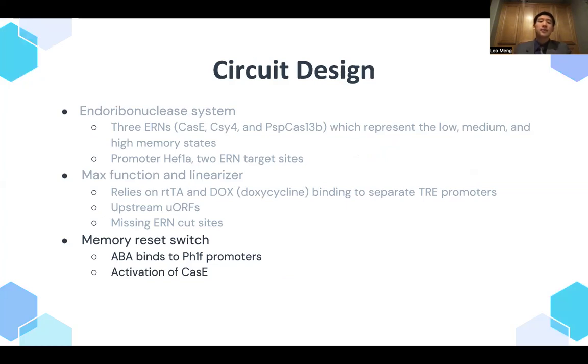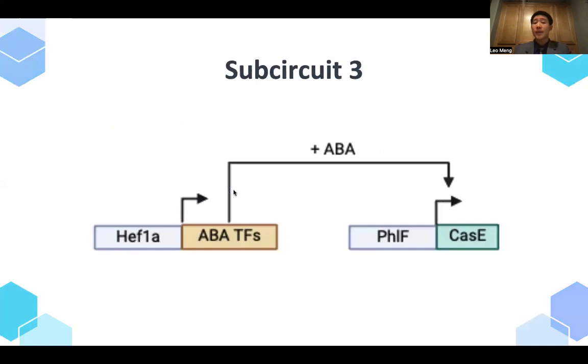Finally, because, as you can see in the linearizer, we can only move up levels and not back down, the memory switch uses a similar tactic using ABA transcription factors as well as ABA to activate the PH1F promoter, and this floods the system with Cas-E in order to bring it back down to a low level memory state.